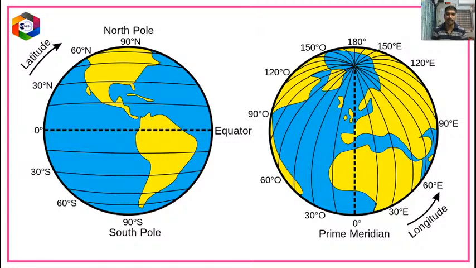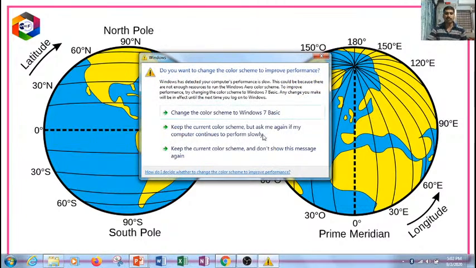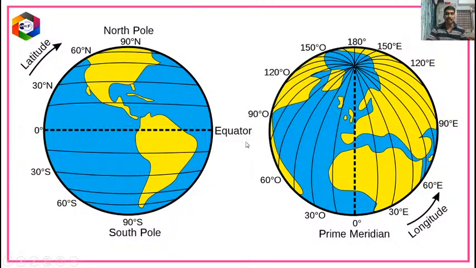As you know, the horizontal lines drawn on the globe are imaginary lines called latitudes, and the vertical lines are called longitudes. I think you all know about the uses of these latitudes and longitudes.